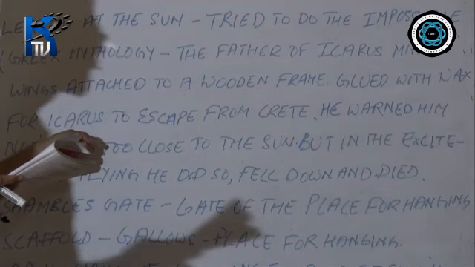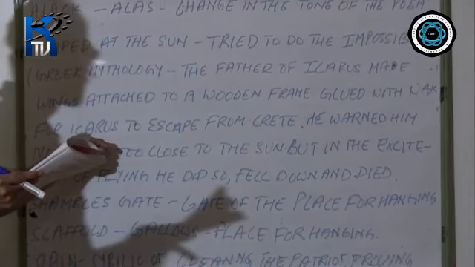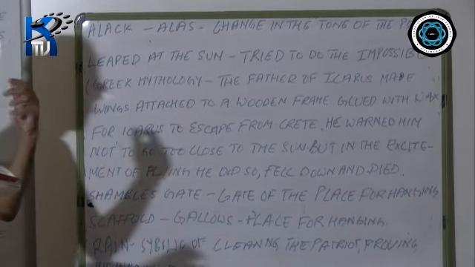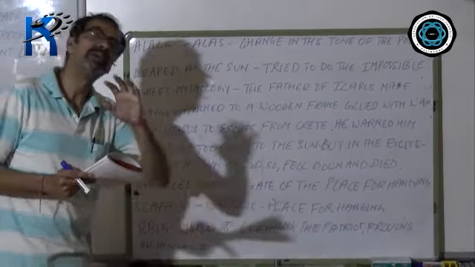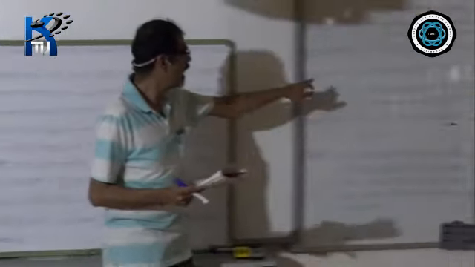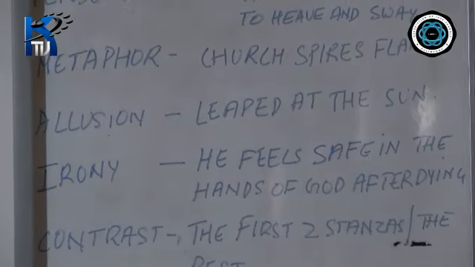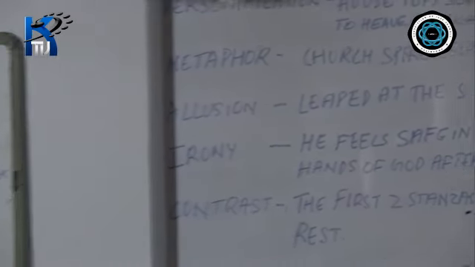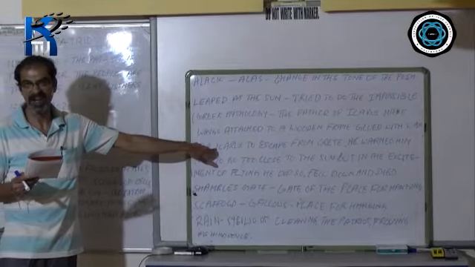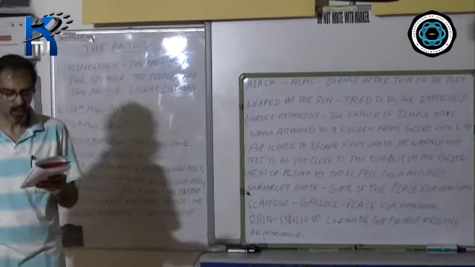So there is a reference to Greek mythology, an allusion to Greek mythology. When past stories, especially from mythologies or the Bible, are referred to, they are called allusions. So, leaped at the sun is an example of a figure of speech called allusion because it refers to the story of Icarus.